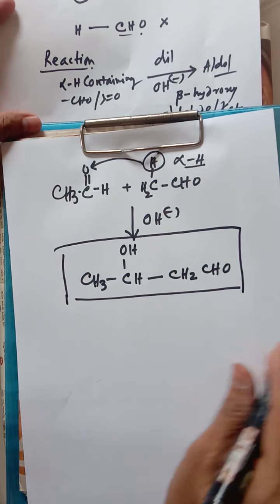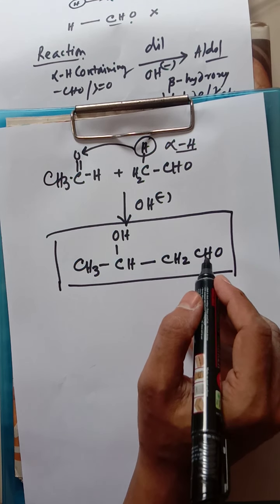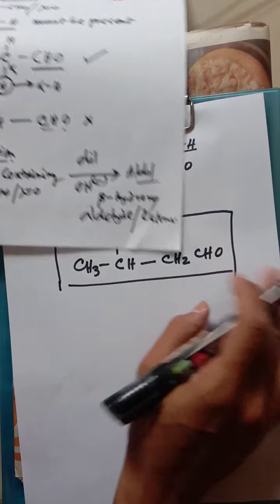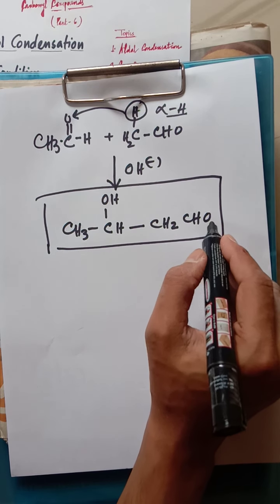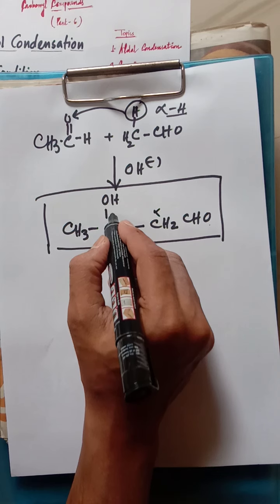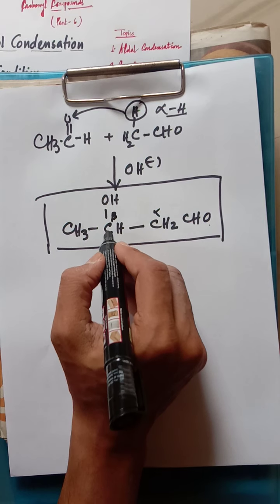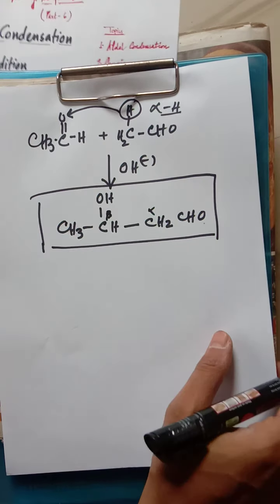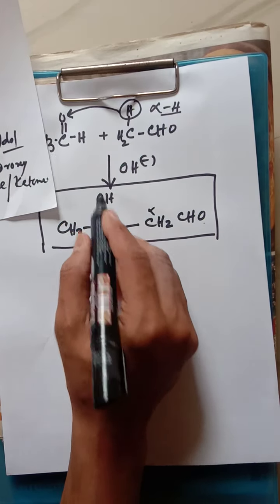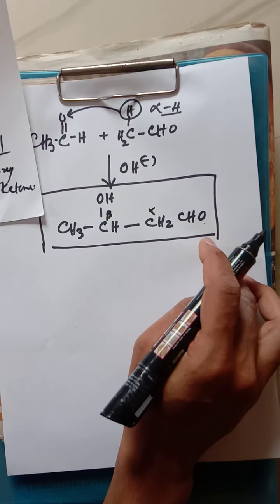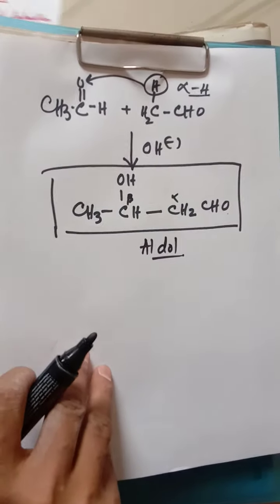Why is it called aldol, or why is it a beta hydroxy aldehyde or ketone? As I mentioned, aldol means beta hydroxy aldehyde or ketone. How is it beta? As I told earlier, whenever a functional group is there, the next carbon is alpha, and the second next carbon is beta. So it is the beta carbon, and the beta carbon has OH. At the beta position, the hydroxy OH group is there, and CHO is there. So it is a beta hydroxy aldehyde, that means it is aldol. So this is the product that has been prepared, and this is the reaction we have discussed.